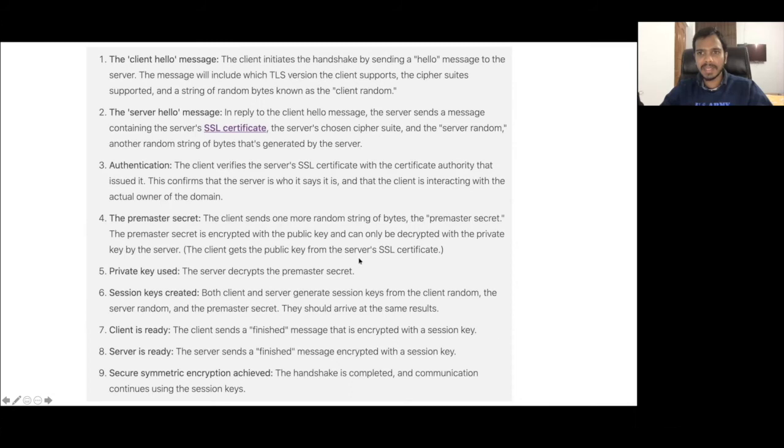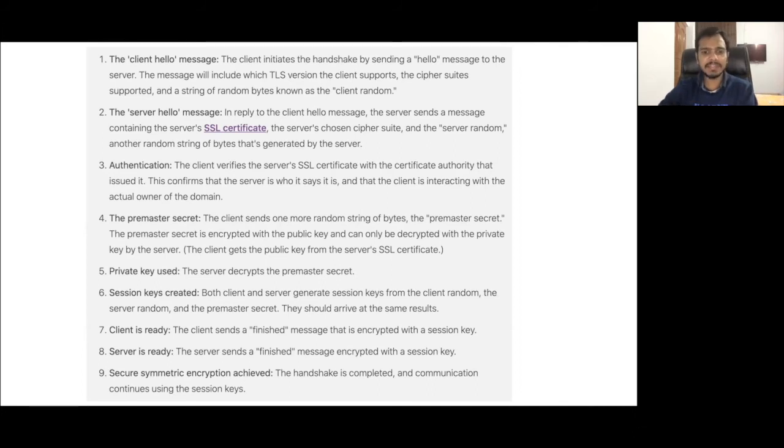So both will combine client random, server random, and this pre-master secret, and they will use RSA or Diffie-Hellman, any of these, to then obtain a common private key. So now both have actually generated the same private key, and they can use this private key for communication from now onwards. So now the client is ready.